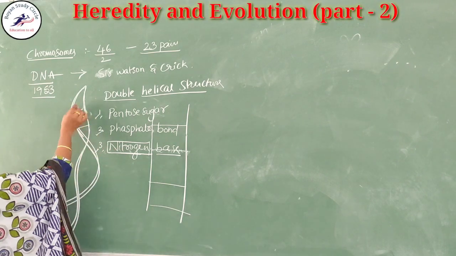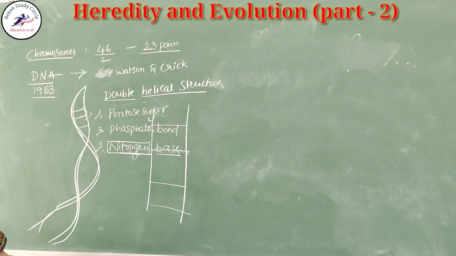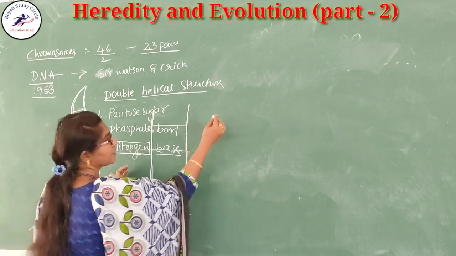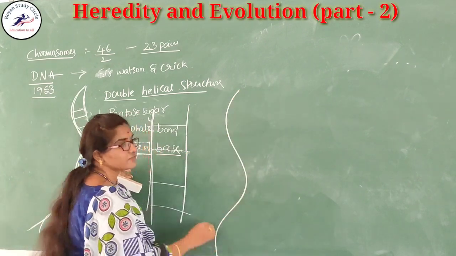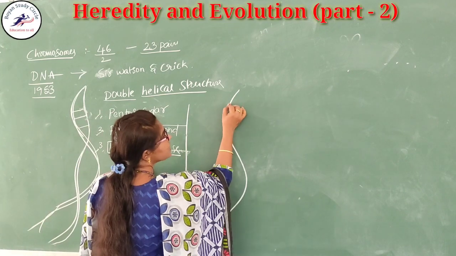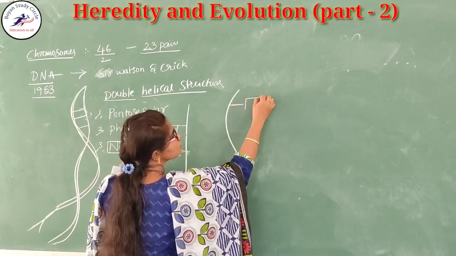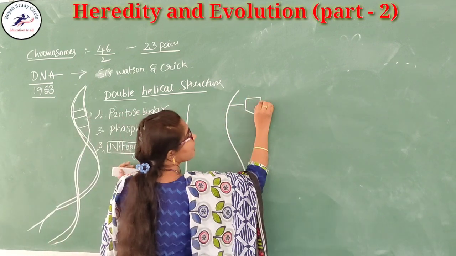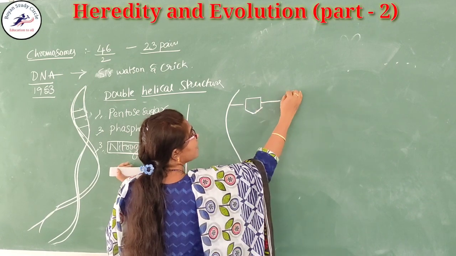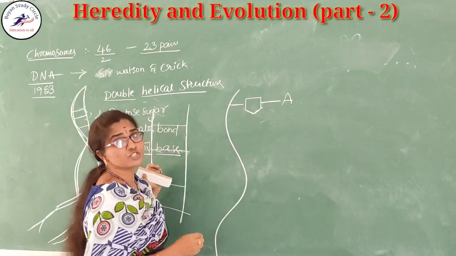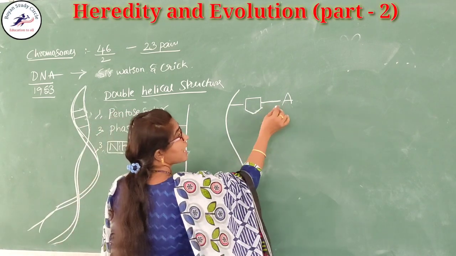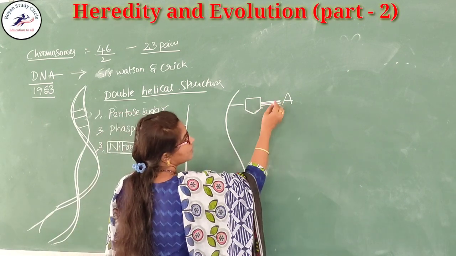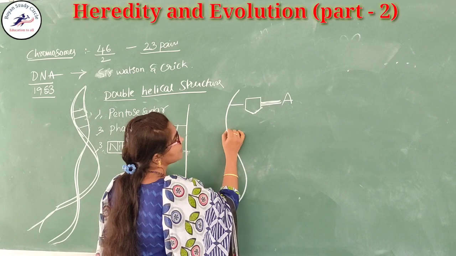Okay. How are they arranged? When I keep it straight, it looks like a ladder. This is one of the strands. This strand has the pentose sugar, and this pentose sugar is attached with the nitrogen base pair with the help of the phosphate bond. And next one is another pentose sugar.